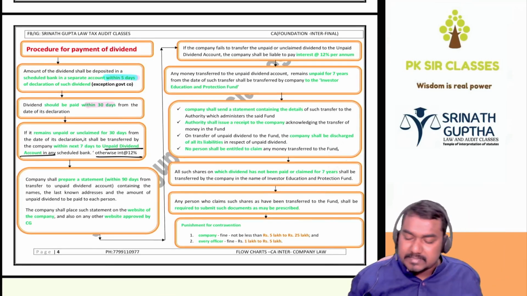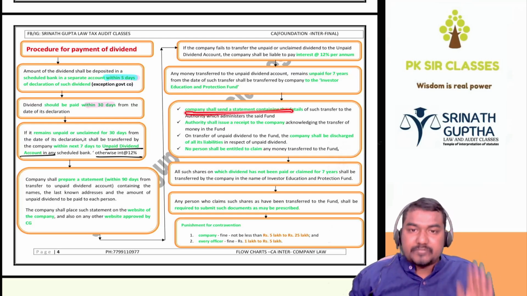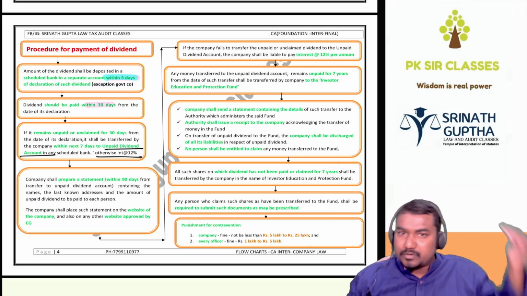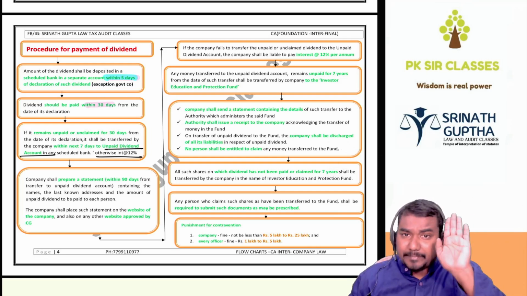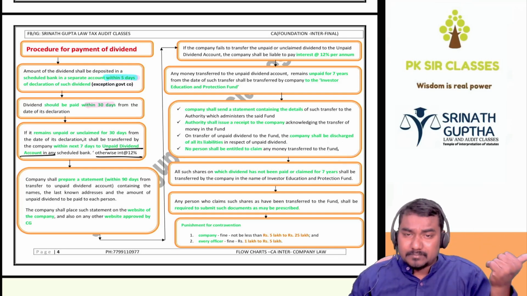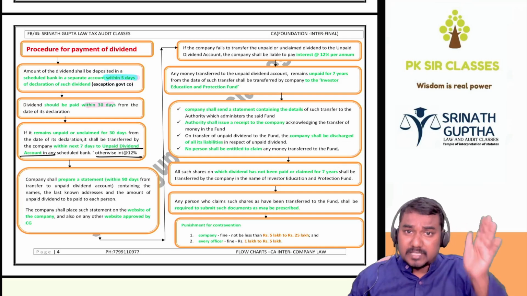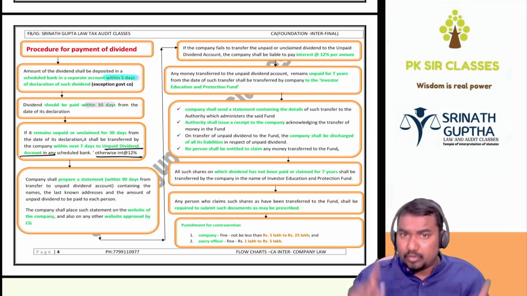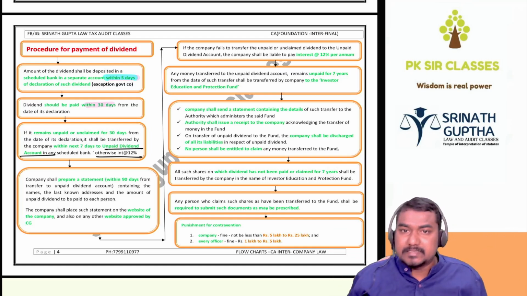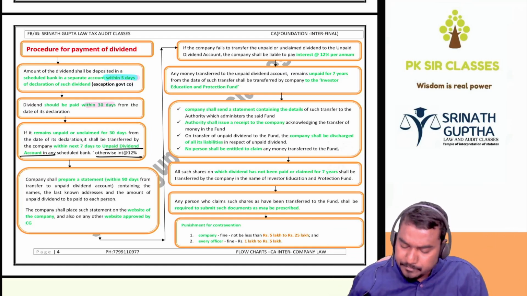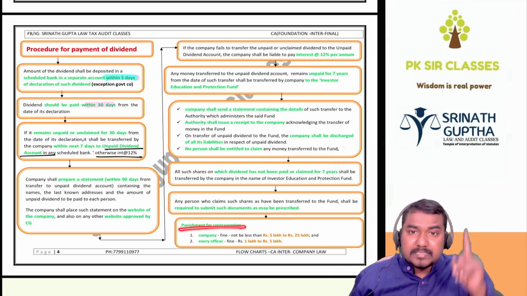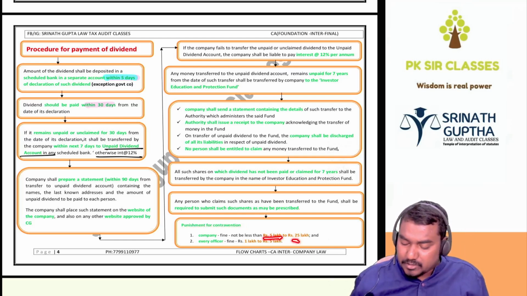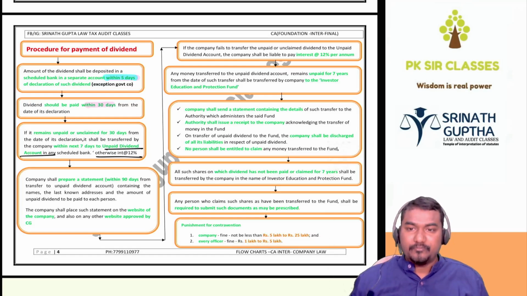If even after 7 years no one is claiming, that dividend will be transferred to the Investors Education Protection Fund. The company will transfer the statement, shares and dividend to the IEPF authorities. The IEPF authorities will issue a receipt to the company saying that the amount is credited to IEPF. Then that receipt will discharge the company from its liability to pay the dividend. If you want to claim the dividend after 7 years, don't go to the company, go to the IEPF authorities. The IEPF authorities will release such dividend and such shares. And if the company is unable to follow the above procedure, the penalty is 5 lakh to 25 lakh rupees, and for officers 1 lakh rupees to 5 lakh rupees.